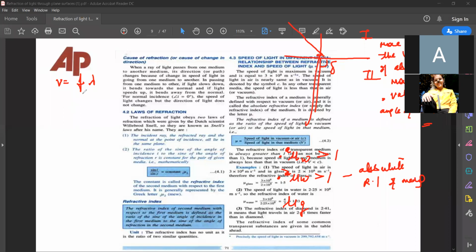Now suppose velocity is 100 meter per second, frequency is 20 hertz, and lambda is 5 meters. Now when light enters another medium, it had to change its velocity, but it had to keep the frequency unchanged. So suppose the velocity of light becomes 80 meter per second. Frequency does not change, so what will happen to the wavelength?